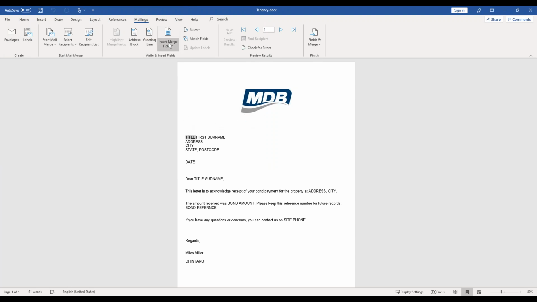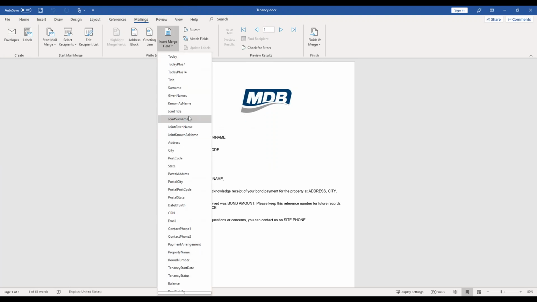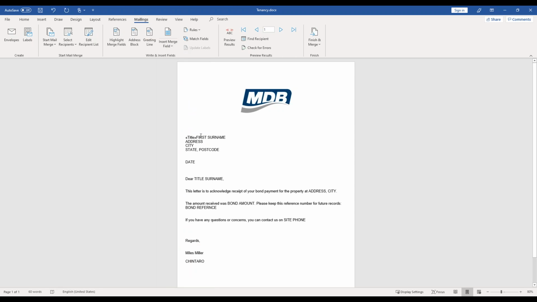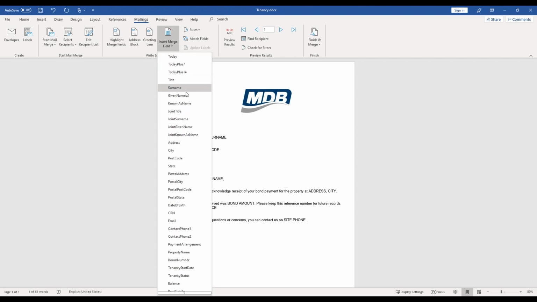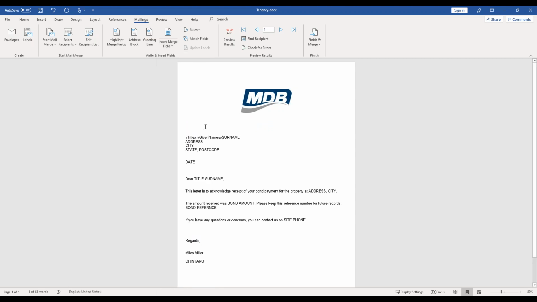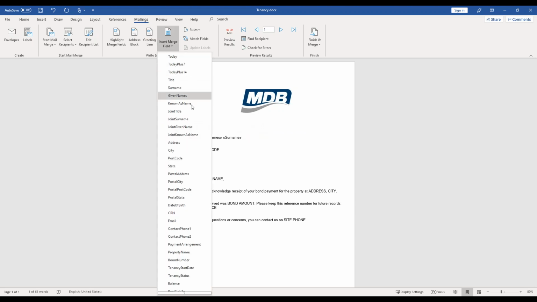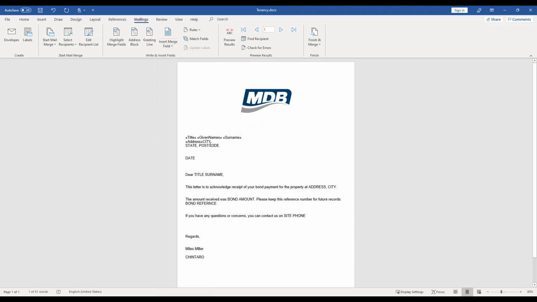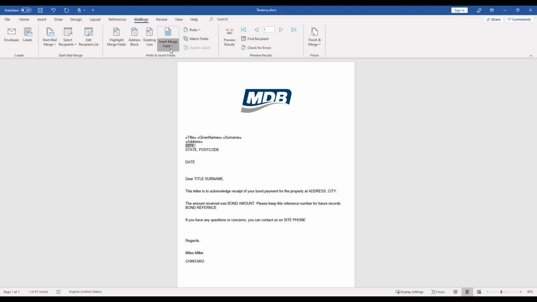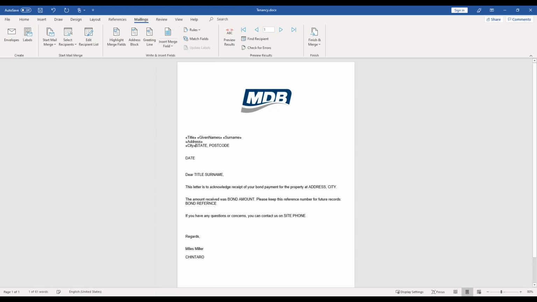So I'm just like I did before, going to go in and select these. So I want title. I'm going to space that out. I'm going to select first name, and this document's a little bit more official. So I'm going with their given name and their surname there. I'm going to go with address. I'm going to go with city.